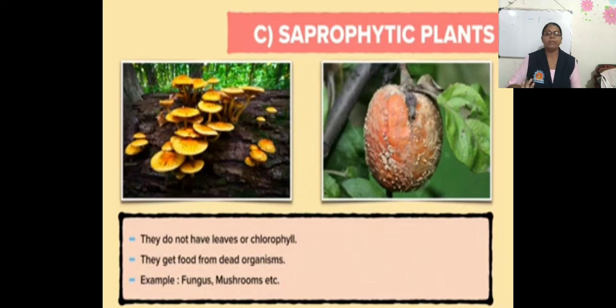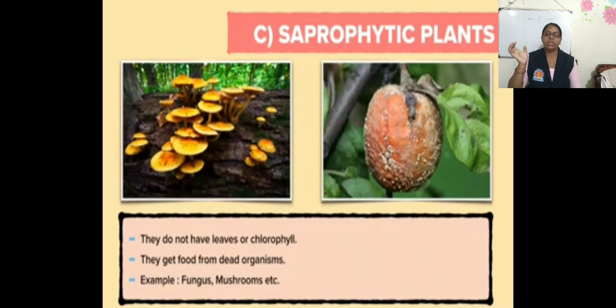The saprophytic plants obtain food from dead and decaying bodies of other organisms, that is saprophytic. That means they depend for their food on dead and decaying matter, or dead and decaying bodies of other organisms. Some fungi spoil the food, some are disease causing, while some have medicinal properties.